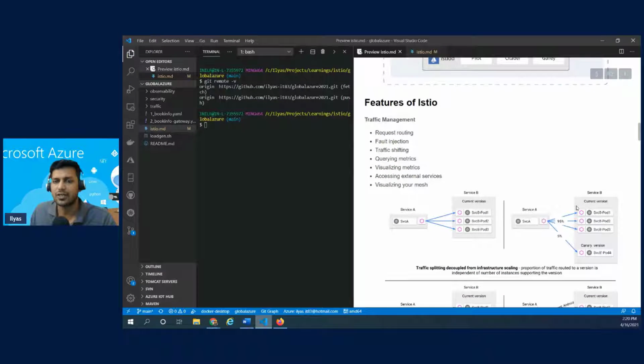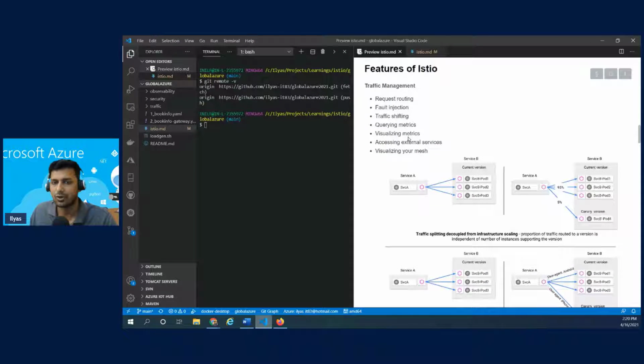Now let's quickly look into the features one by one. The first one is traffic management. We've been talking about traffic management being one of the important aspects of Istio. Under traffic management, we have several features such as request routing. Request routing is all about when a service receives a request, how can it redirect or route to multiple different services? This is a very common need of most applications.